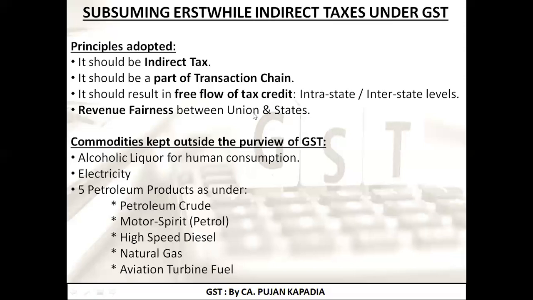Now let's assume all those taxes are converted into one tax whose name is GST. Now GST, if it is directly going into the pockets of union, that is center, then it is injustice to the state. And if it is going into the pockets of state government, it is injustice to union. So we need to take utmost care that the income a government earns from collecting GST should be properly apportioned between the central government and the state government. Revenue fairness basically depicts the proper allocation of tax revenue between the central government and the state government, that is between the union and the states.